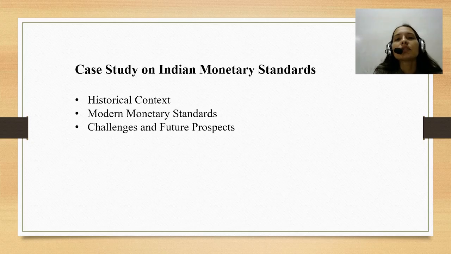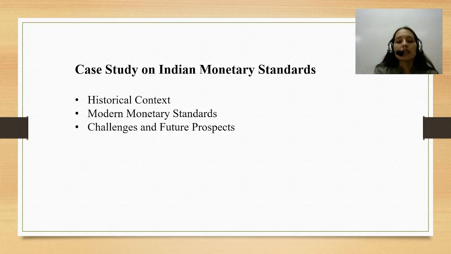Then we come to the 1991 economic reform. Liberalization policies led to a market determined exchange rate system in 1993. The rupee became partially convertible in 1992 and fully convertible on the current account in 1994.